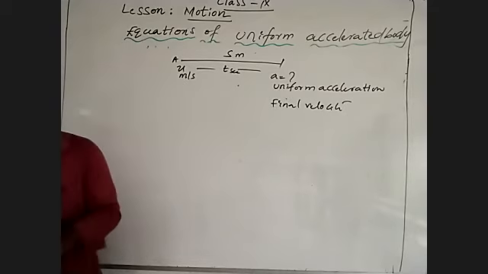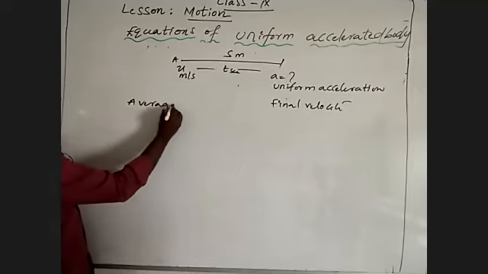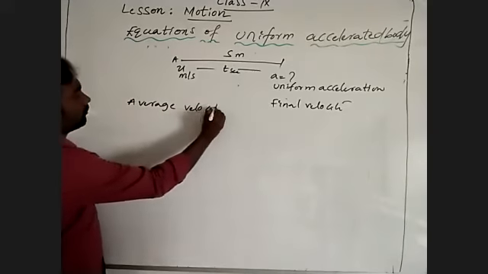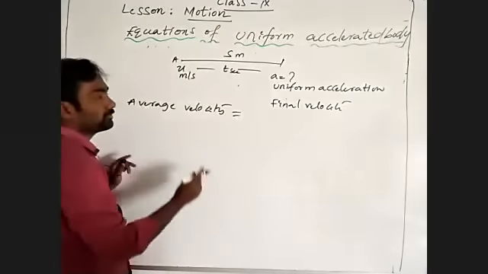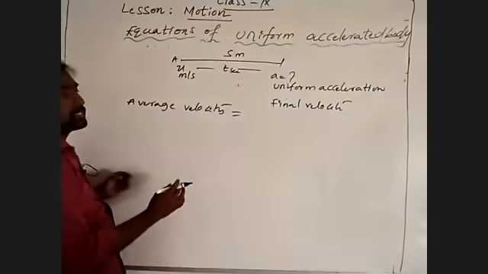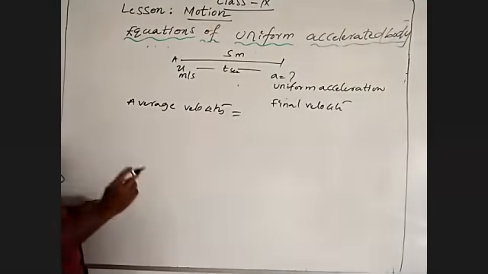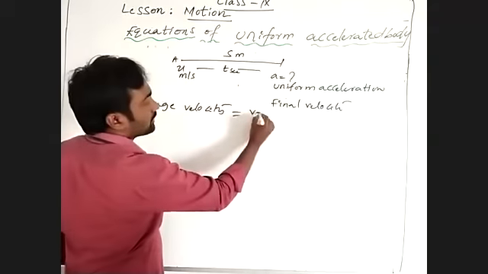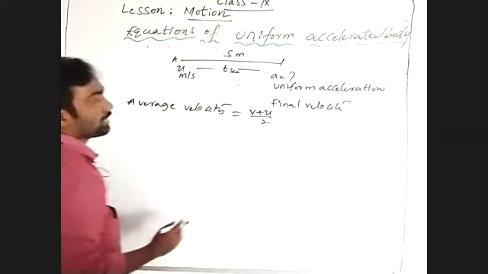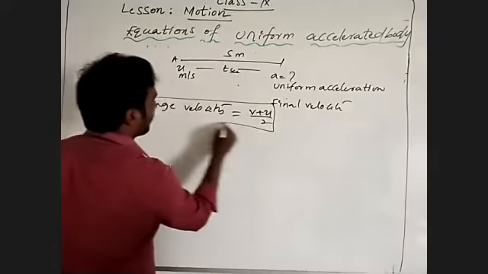See there, we know well already the average velocity. Average velocity is the mean of the two velocities, that is, the sum of all velocities divided by the number of velocities.